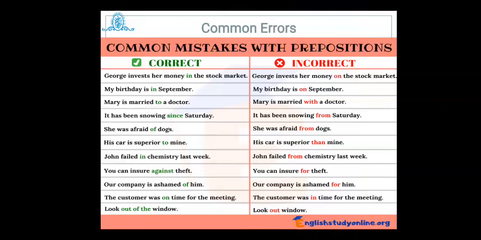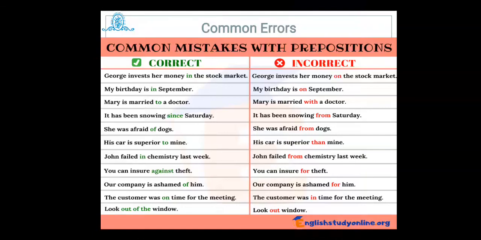His car is superior to mine. When we have to make a comparison, we use to as a preposition. We cannot use than. Next, John failed in chemistry last week. We cannot say John failed from chemistry. So it is widely accepted, and we can differentiate it. Next, you can insure against theft. You can insure for theft, that is incorrect.